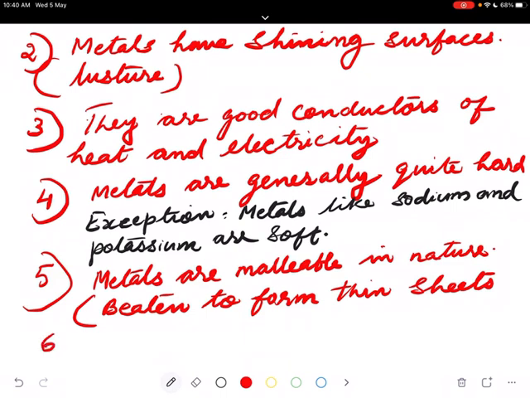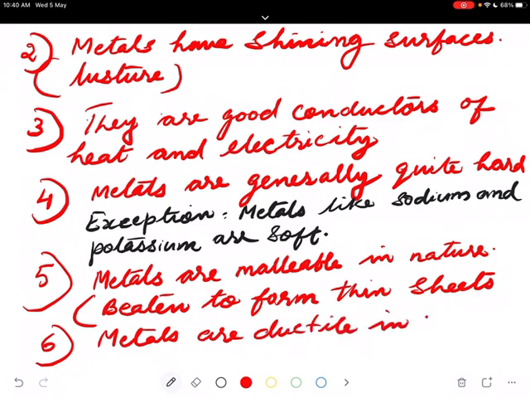Number 6. Metals are ductile in nature. It means that very fine, thin wires can be drawn from the metal.